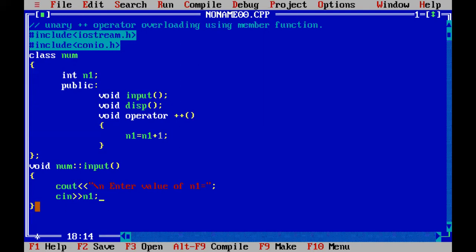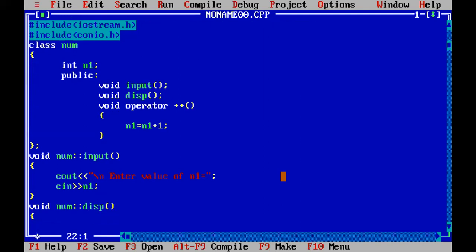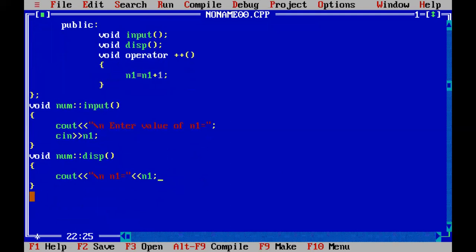Similarly, I can define the display function outside of the class: return type, from which class this display function belongs, name of the function is display. If any arguments are required, then you can specify them in rounded brackets. So here I am going to print the value of n1. So n1 is equal to the value of n1. Okay. Now next one is the void main function.